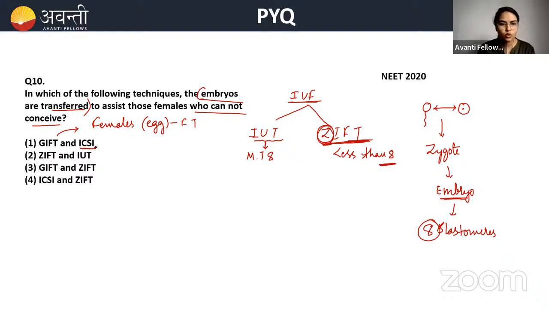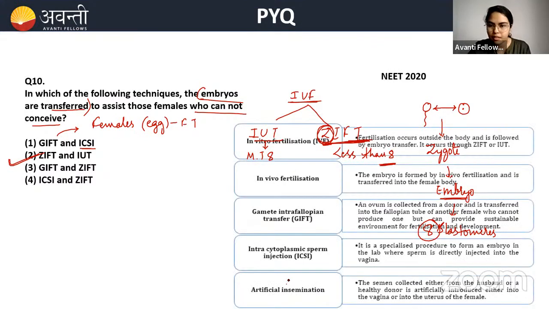ICSI is direct contact between a sperm and an egg. The clear answer for this question is 2, ZIFT and IUT. Only in IVF are the embryos used for transfer. Clear? Now it is clear to everyone. Clear hai beta?